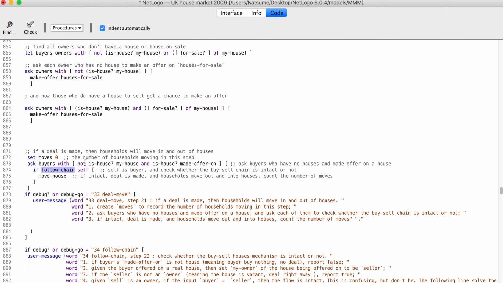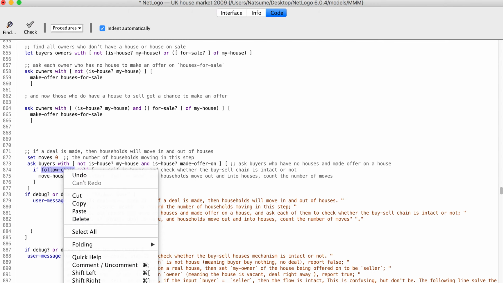And we need to make sure the buy and sell flow is intact. In this way, the buyer can actually buy the house and move into the house. So we need to check whether the buy and sell flow is smooth, is intact or not.